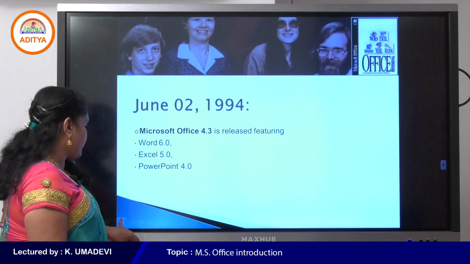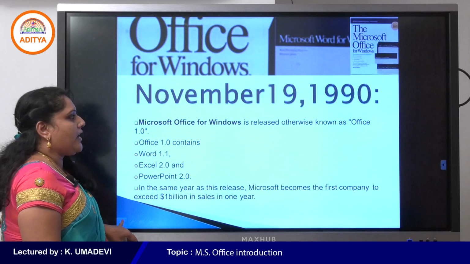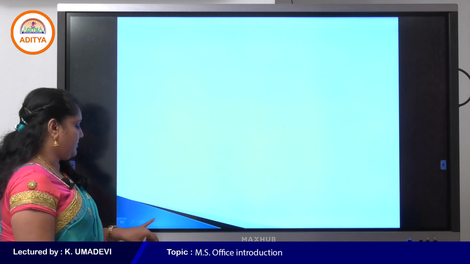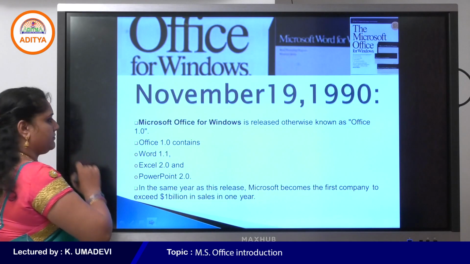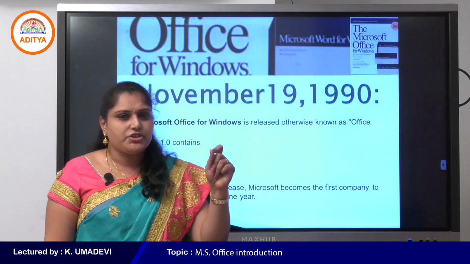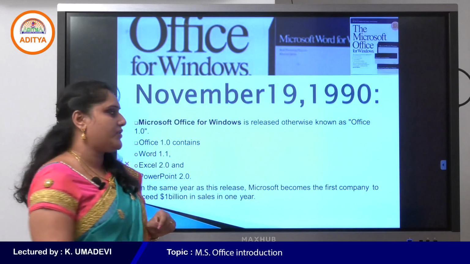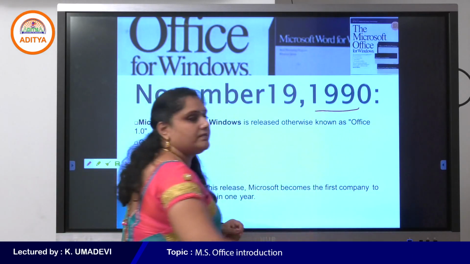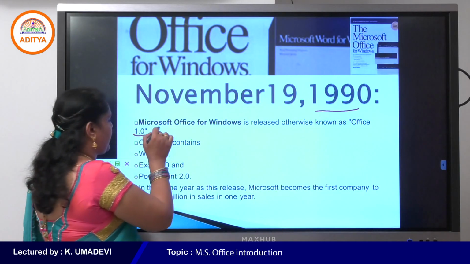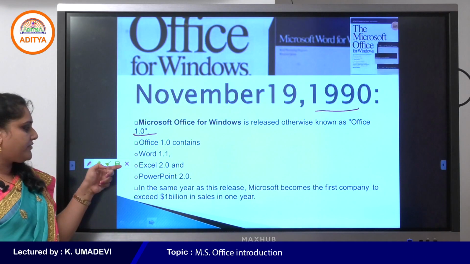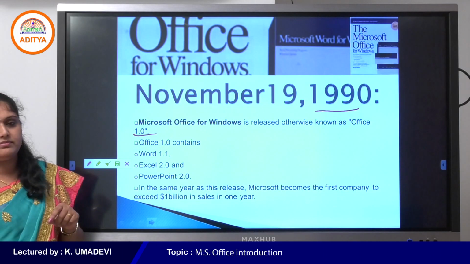Versions of MS Office. We have so many versions. What is the first version? The first version of MS Office was released in 1990. It is Office 1.0, and it contains Word, Excel, PowerPoint.